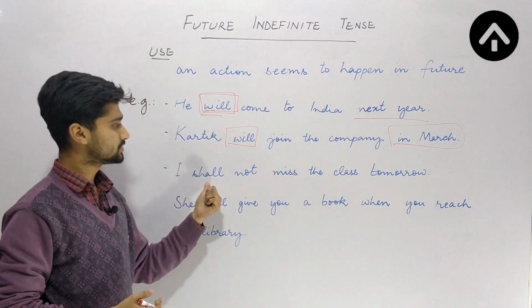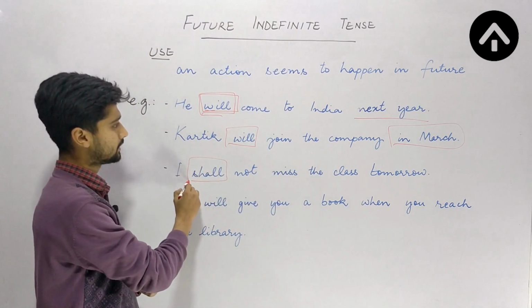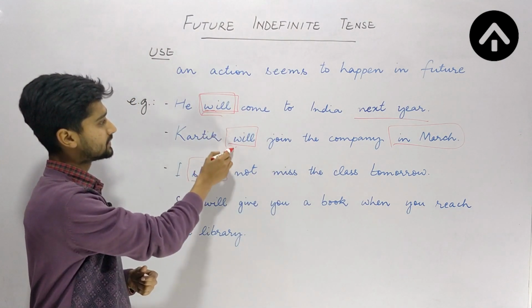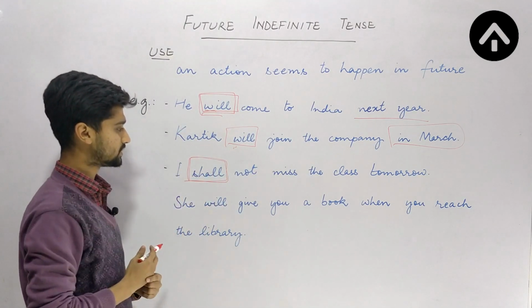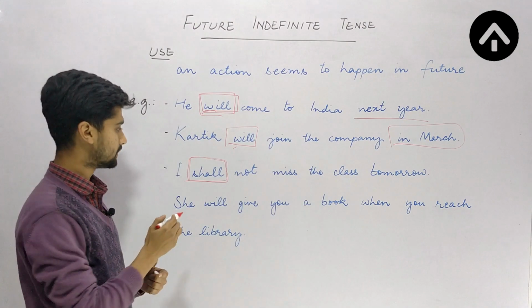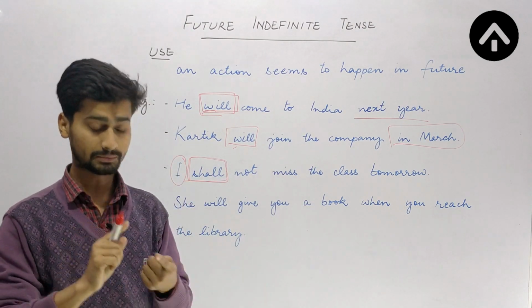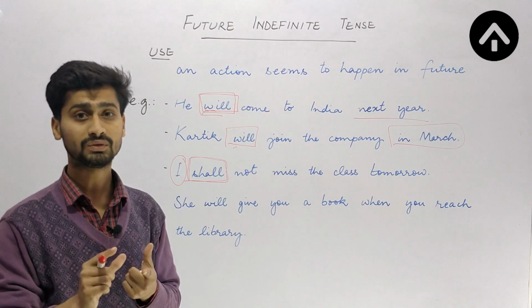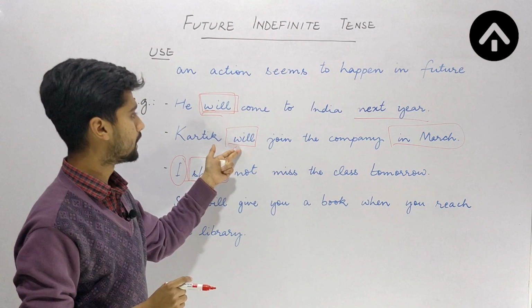Next sentence, I shall not miss the class tomorrow. Here I am using shall. In the first two sentences I used will, but in the third sentence I am using shall. The reason is simple, because here the subject is I. With subjects like I and we we use shall, otherwise normally we use will.